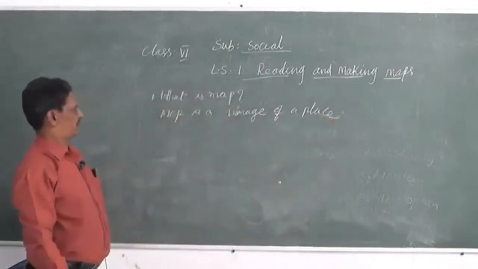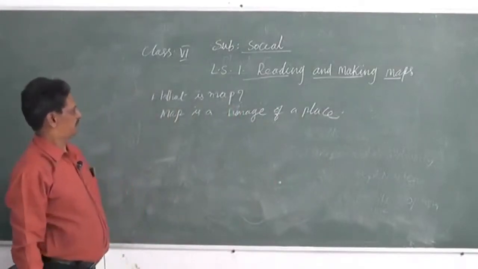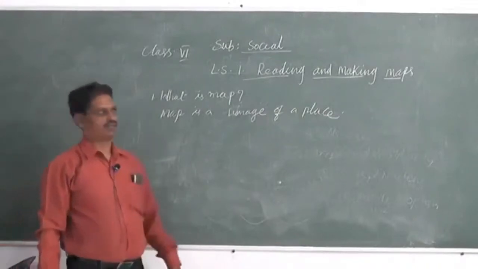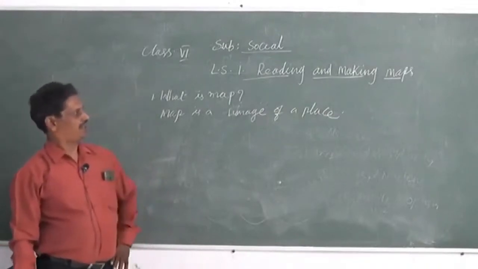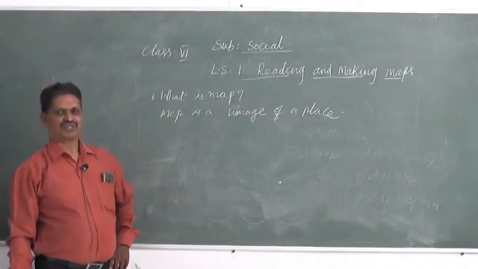Okay, this is a geographical extension from one point to another point. A map is an image of a place. So our topic is reading and making maps.